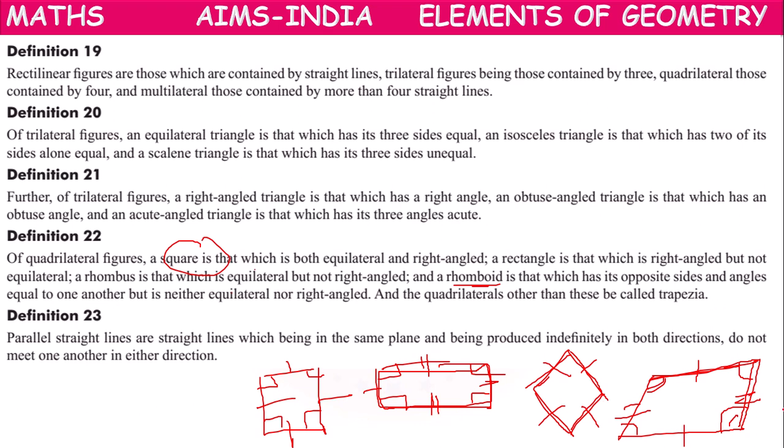And not right angled, no angle is 90 degrees. It's called parallelogram, or he told it as rhomboid. And the remaining he called trapezia. We have the example of trapezium. He called them trapezia.